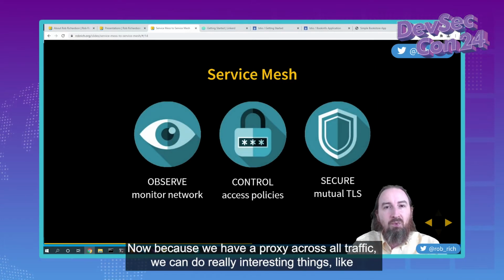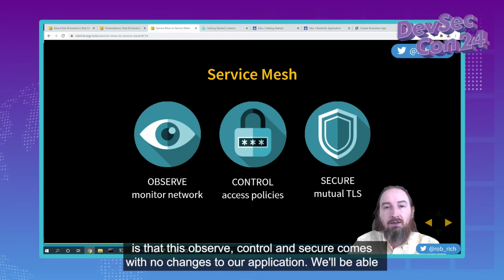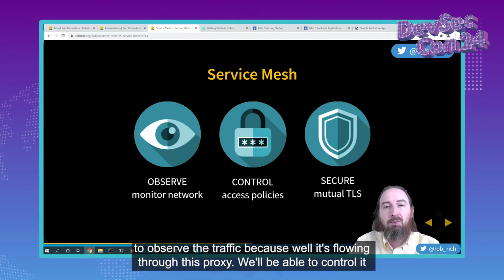Now, because we have a proxy across all traffic, we can do really interesting things like observe, control, and secure the traffic going between our containers. Now, the beauty here is that this observe, control, and secure comes with no changes to our application. We'll be able to observe the traffic because, well, it's flowing through this proxy. We'll be able to control it.